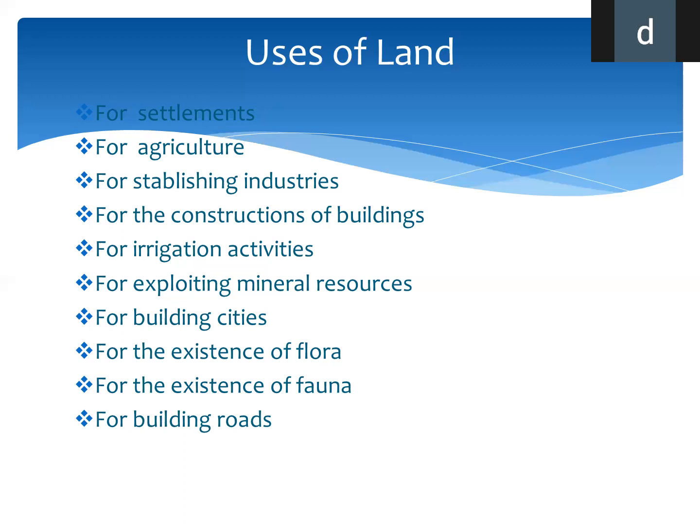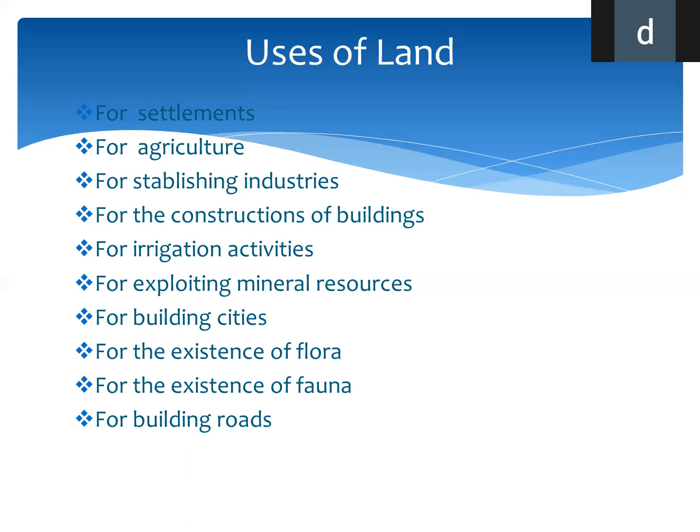For the existence of flora and fauna, for the existence means පැවැත්ම සඳහා. Flora means plants, shark, fauna, that means animals, satu. So existence of flora and fauna, it is very essential, the land. Land is used for plants and animals both. Next, for building roads. We are building roads on the land. These days also we build expressways, so we use the land. So these are the uses of land.